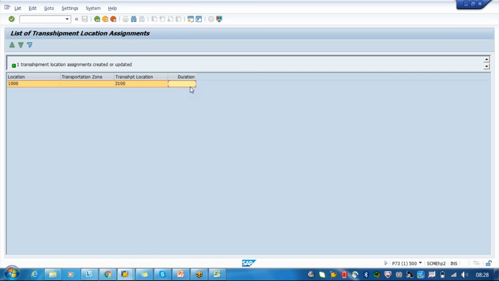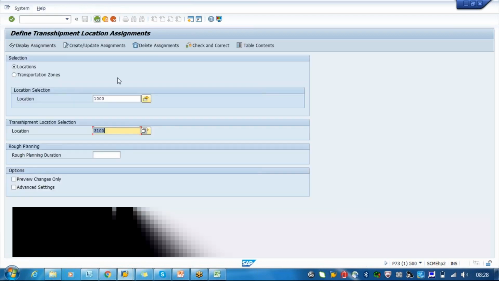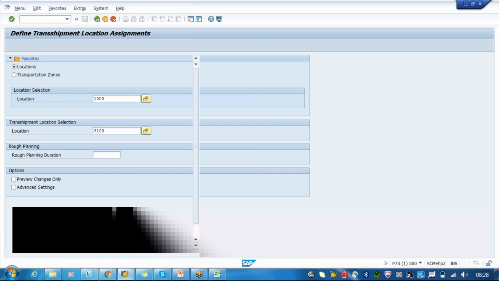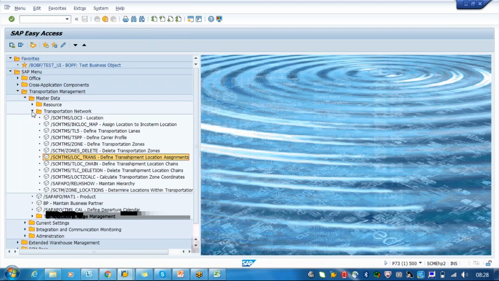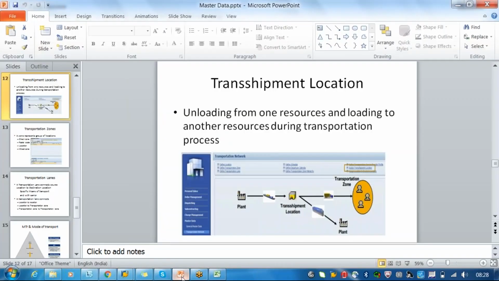And how much time it will take, this duration, will again be useful for scheduling your vehicle. Okay, so only this information. There is no other information required. Okay, so next topic.